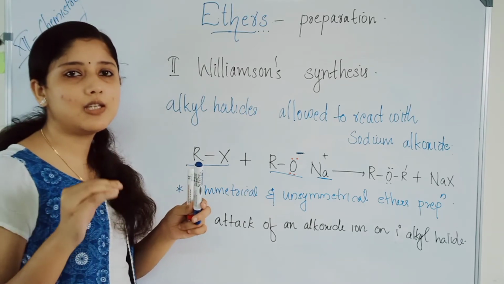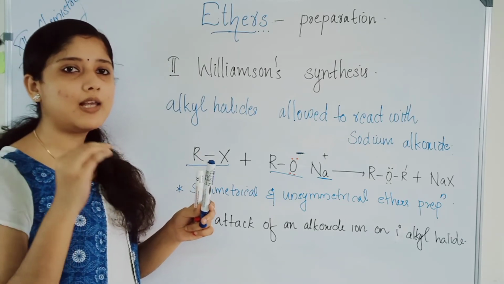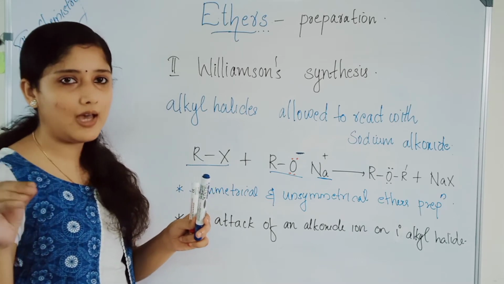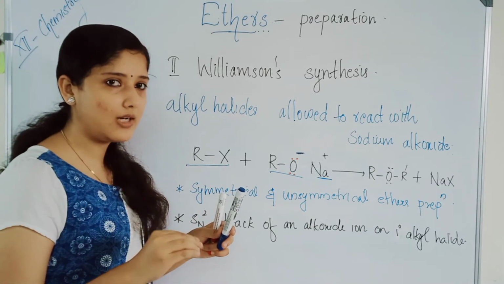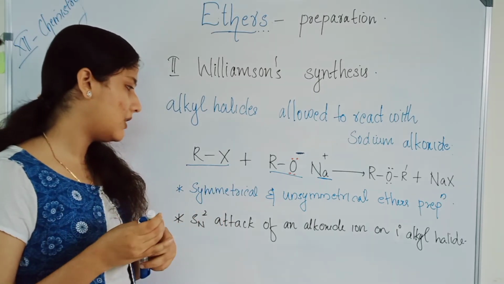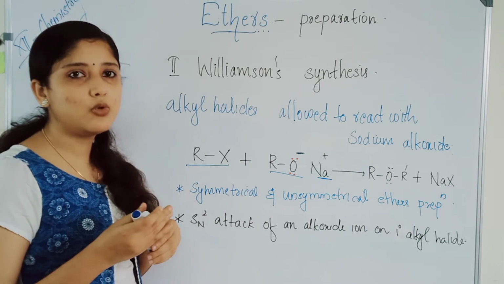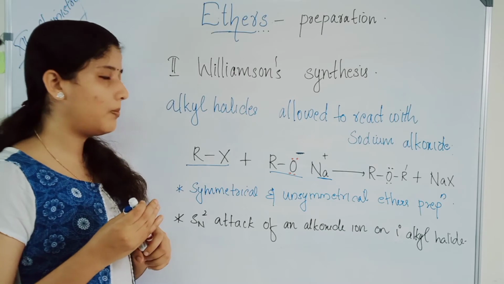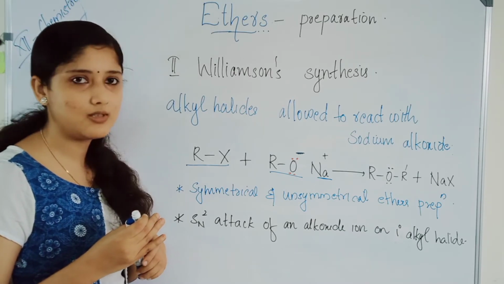Williamson synthesis is the reaction of sodium alkoxide with alkyl halide to give the corresponding ether and also sodium halide. This involves the mechanism of SN2 attack. Symmetrical and unsymmetrical ethers can be prepared, and substituted secondary and substituted tertiary ethers can be prepared by this method. Next, on to the mechanism of Williamson synthesis.